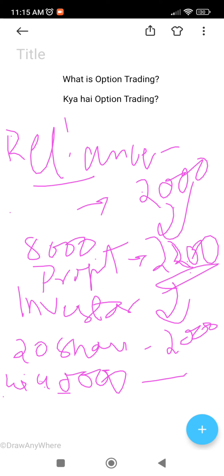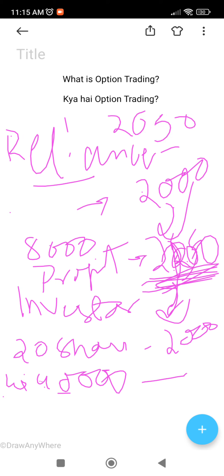Okay, and it can even go to 2200, or it can even fall down from 2000 also. So there is risk in every angle, or it may not go even till 2200 also. It can become much lesser. It can even be 2100 or 2050. The 2200 target you have put can even become 2050. The way you had expected, it might not go because of certain reasons, and hence you might end up with less profit than expected. All right, so this is what an investor will do, where you go and buy a share.